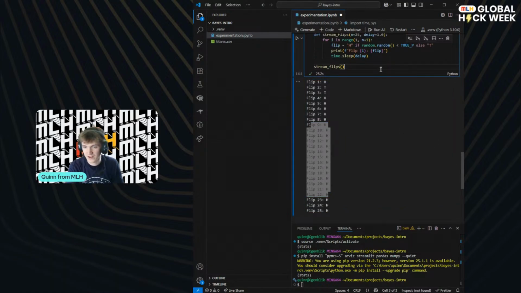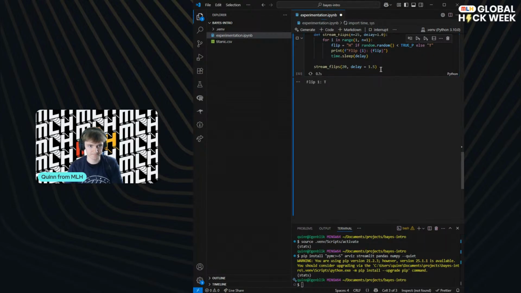What I'm going to do is run this, and I want people to guess. Try and guess the probability of getting a head, and we'll see who gets closest. So I want some guesses in chat. You can guess as it goes along, and then you can update your guesses as it goes. Let's give it slightly more delay. Let's do it for 20, but with a delay of 1.5, and let's run this. So we've got a tail first, and then a tail again.